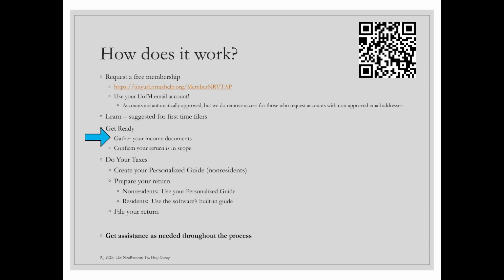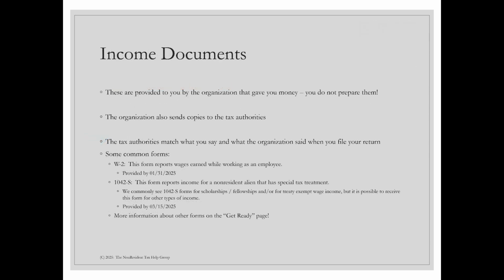So we need to gather our income documents. A couple words about that first. Number one, these income documents are going to be given to you by the organization that gave you the money. You're not going to prepare an income document. Somebody else is going to give it to you. They give it to you, but they also send a copy to the tax authorities. And so when you file, the tax authorities, the IRS or the state, they match the information. Like, what did you say? What did the organization say?